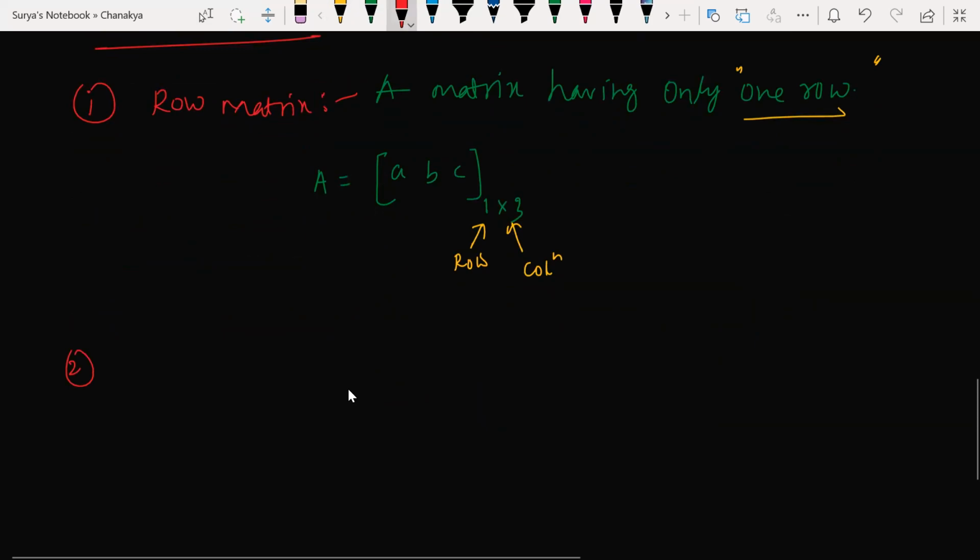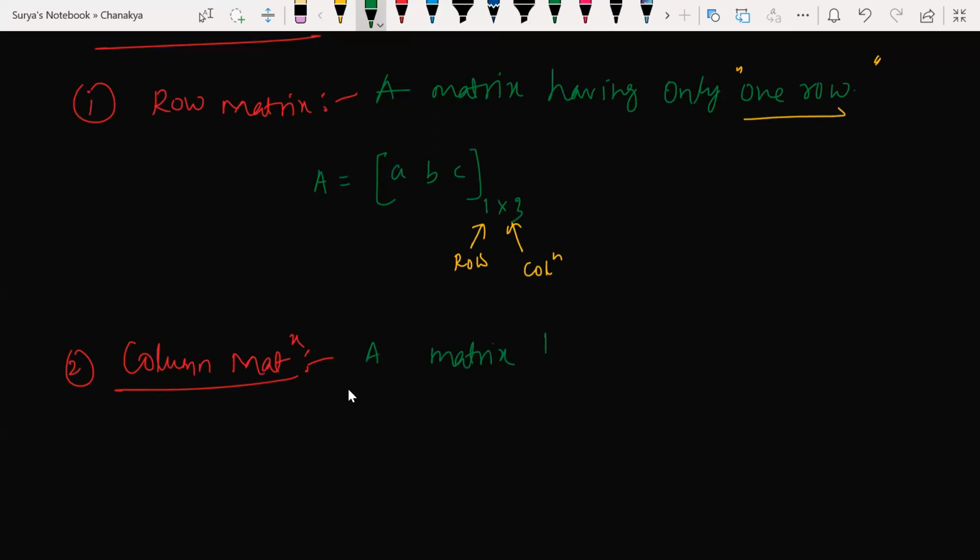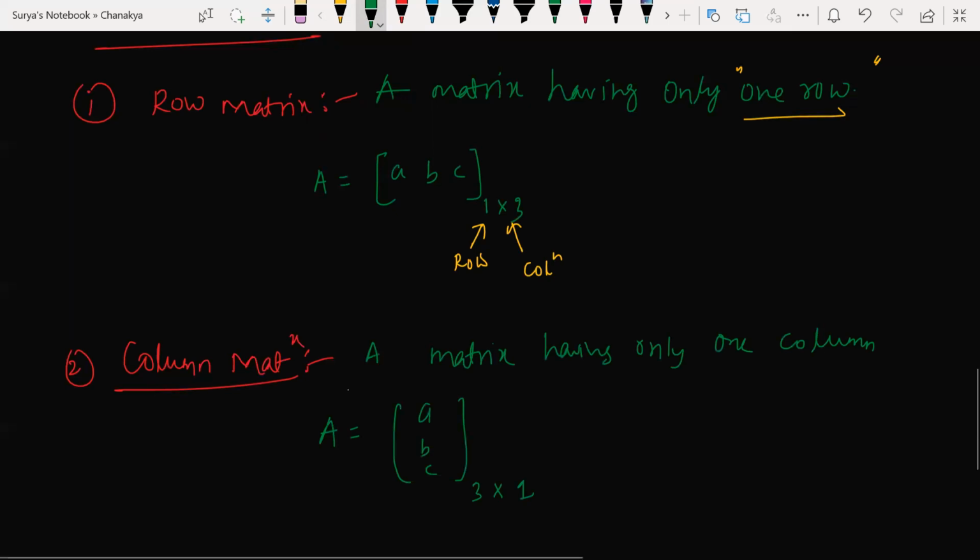Next, second, column matrix. I'm writing in a short way. A column matrix is nothing but a matrix having only one column. For example, take A, B, C. How many rows do you have here? 3 rows and one column, so 3 by 1. So this is the row and this is the column. Very simple.